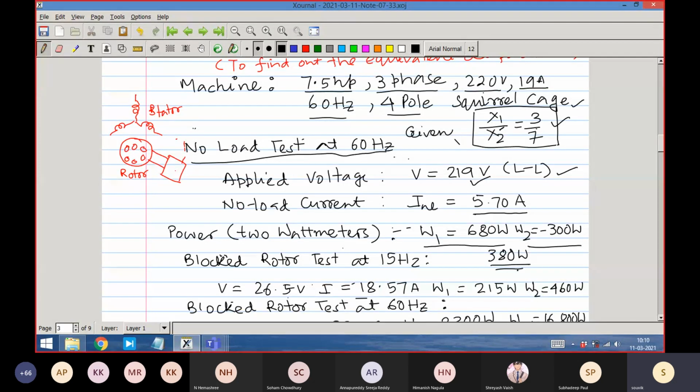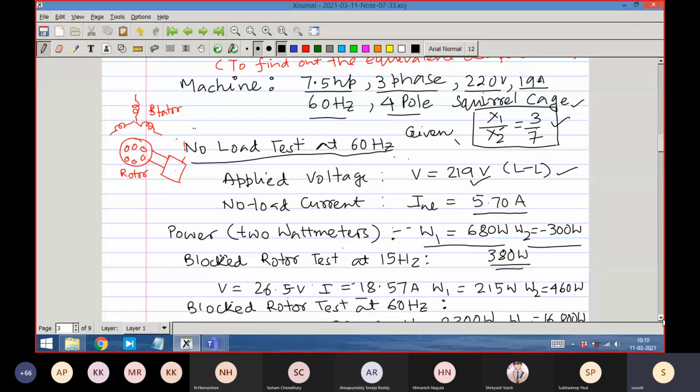So with common sense or the way we have described the physics, this 380 watt is spent in 2 parts. One part is the stator copper loss, which is rather insignificant, and the more significant, more dominant part is the rotational loss. Friction, etc., combined together, we give a term called rotational loss. So we'll come back.